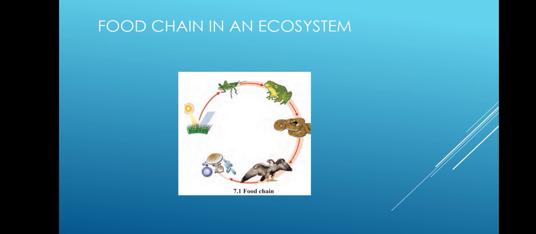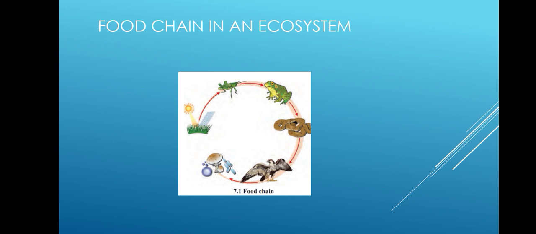So here the grasshopper is eaten by the frog, frog is eaten by the snake, snake is eaten by the hawk, and the hawk after death and decay is decomposed by the decomposers which are present in the soil, and in this way they are added to the soil. You can see that in this way a food chain operates in an ecosystem.